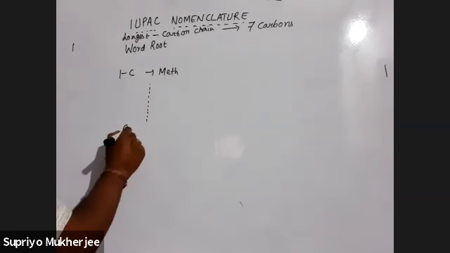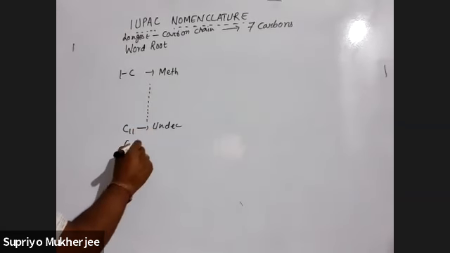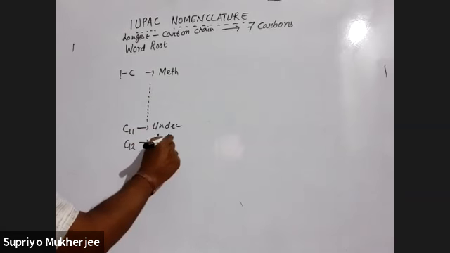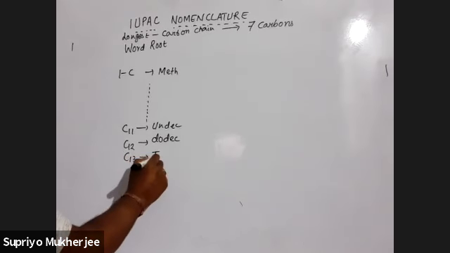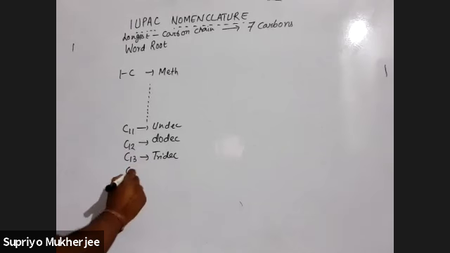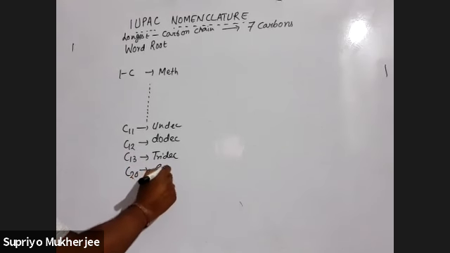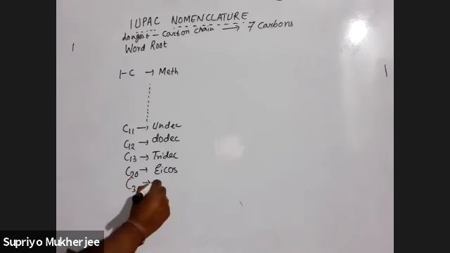If this is C11, then it is called undec. If it is C12, it is called dodec. If it is C13, it is called tridec. C20 has a special name, you need to remember: eicos. C30 is triacont.